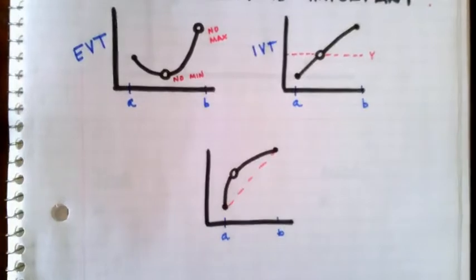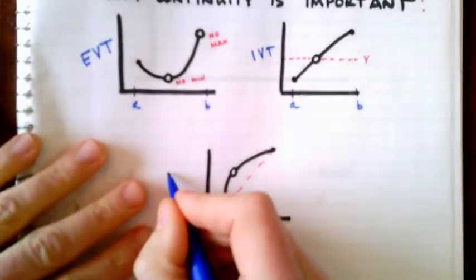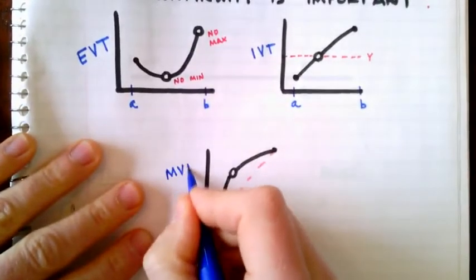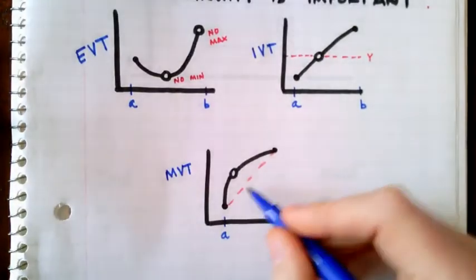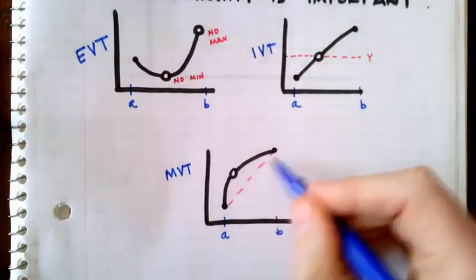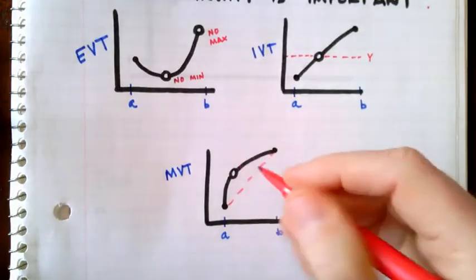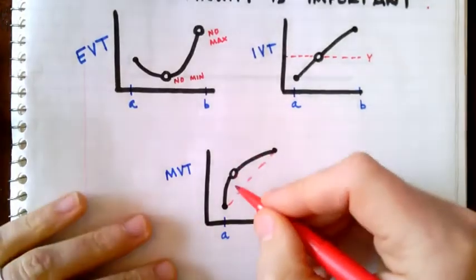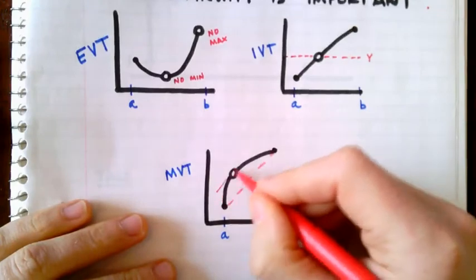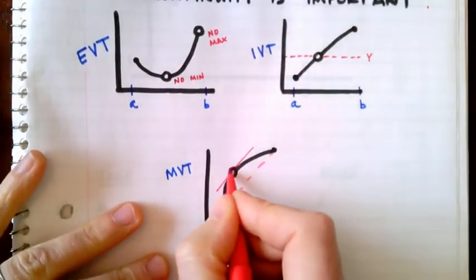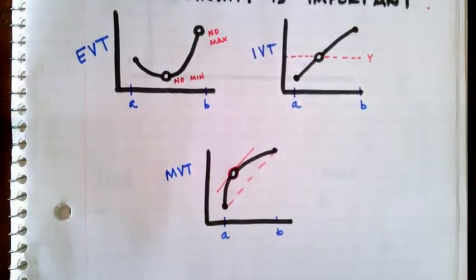Finally, continuity is also necessary for the mean value theorem. Recall that the mean value theorem is the one that says whatever your average rate of change is, whatever your slope is between the two endpoints, you have to have a point on the interval where the instantaneous rate of change is the same. Now, the instantaneous rate of change would be the same at this point, but the point doesn't exist. So, translation, continuity is important.